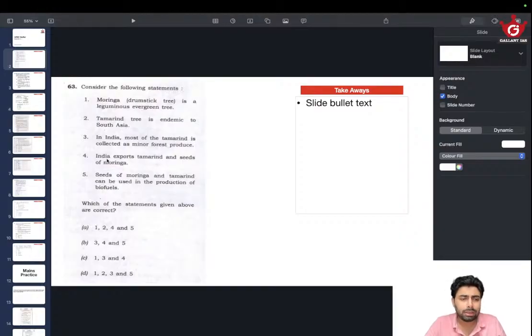So there is a good chance 4 is being right. 4 being right is a very possible situation. So we can eliminate the options that don't have 4. So meaning A, B, C, we have correct.